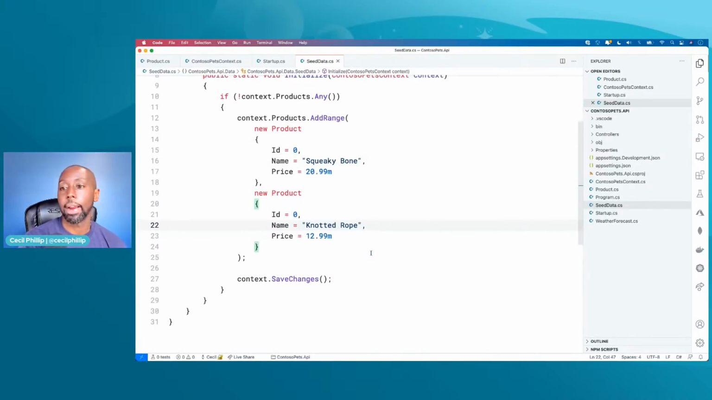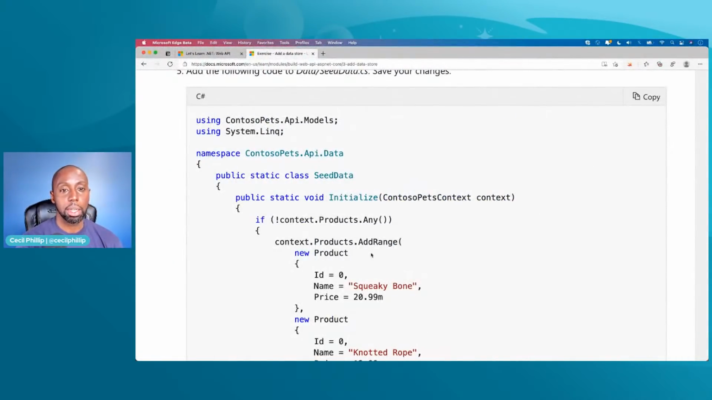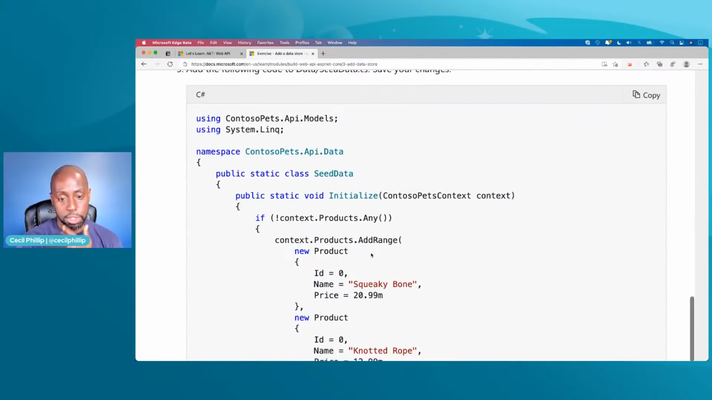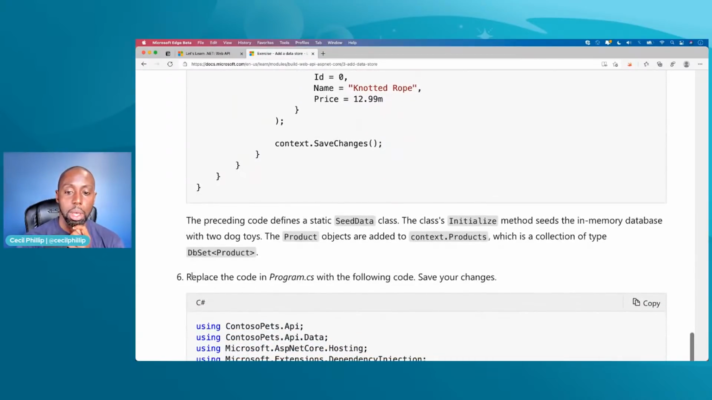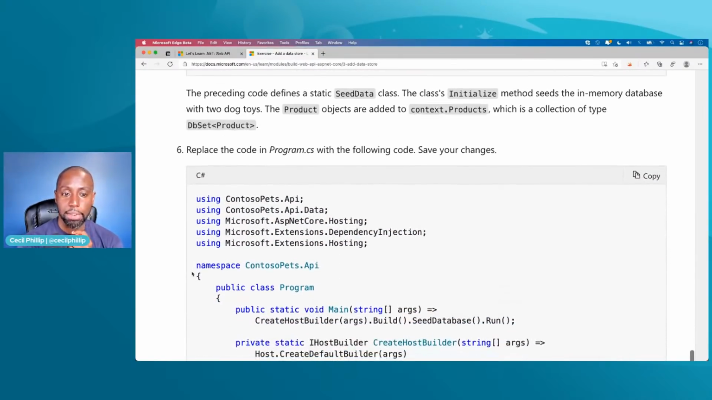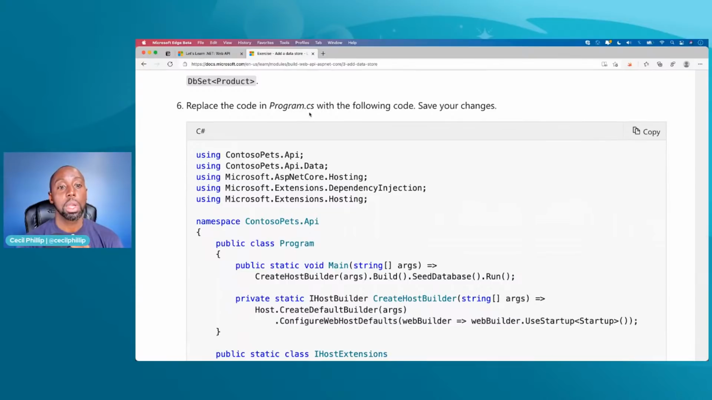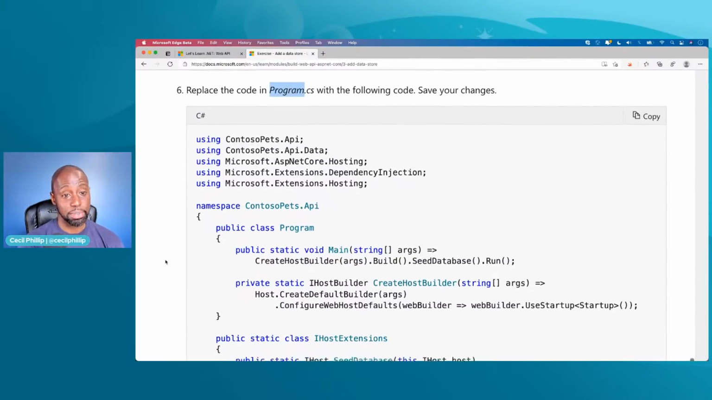Okay, all right. So now we've added database support, and we've added some fake data that we can start using inside of our database. All right, let's keep going. I think the next thing we're going to have to do is, okay, here it is. Now we have to go to the program.cs file.